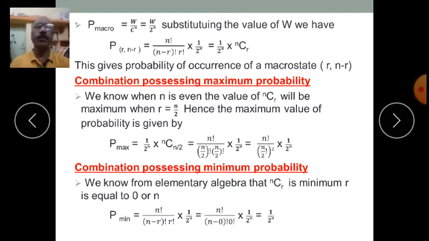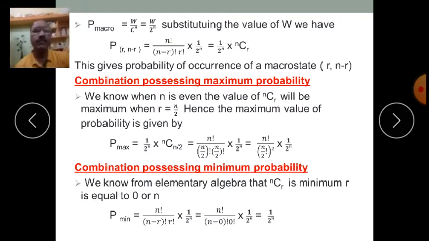Now let us proceed to find out the combination possessing maximum probability. Which combination possesses maximum probability? In the previous example of 4 particles in 2 compartments, the maximum probability was for the macro state (2, 2), isn't it? And minimum probability was for the macro state (4, 0) or (0, 4), isn't it?